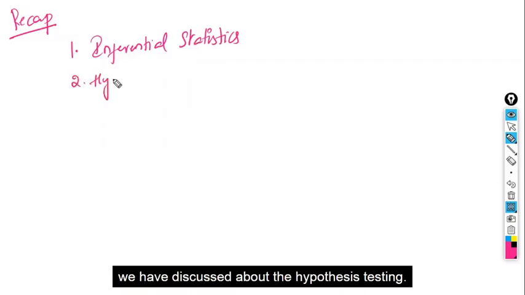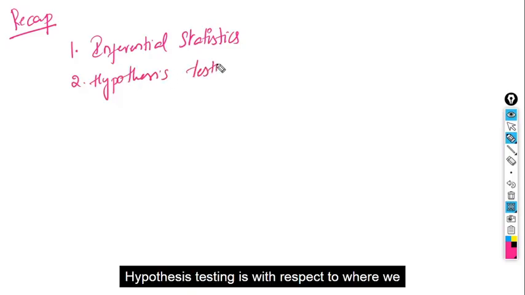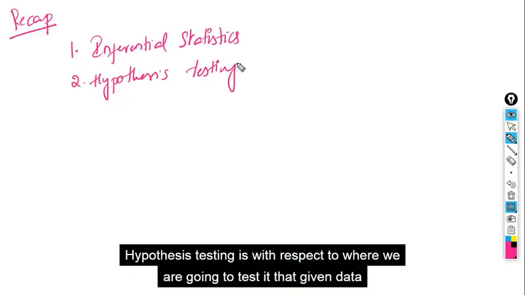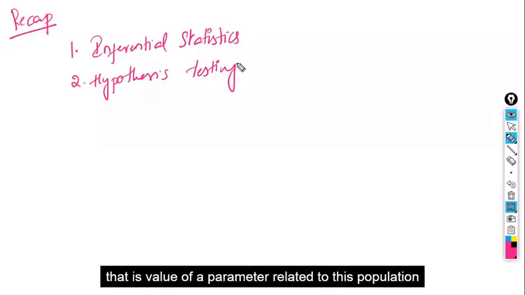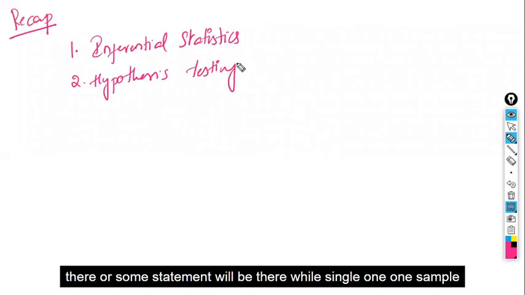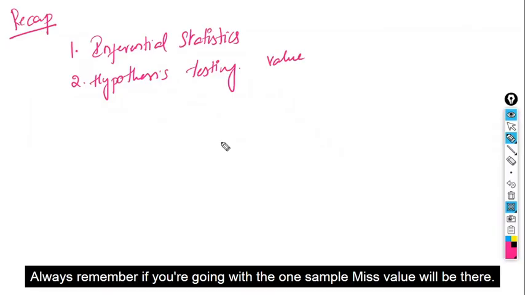Next, we discussed hypothesis testing. Hypothesis testing is where we test whether a given value of a population parameter should be accepted or rejected. Always remember, if you are going with one sample, a value will be there.